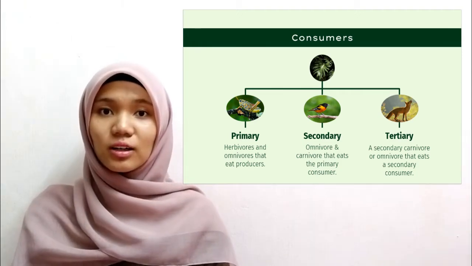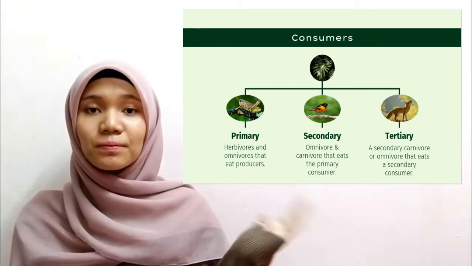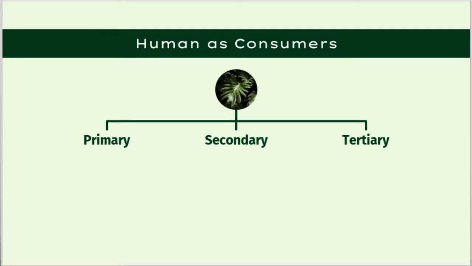Human as consumer. Where should we put ourselves? Human is an example of tertiary consumer. Humans are omnivores, meaning that we eat both plant and animal materials. If a person chooses to be a vegetarian or vegan, they would be classified as a primary consumer as they only eat plant material. By eating food such as chicken that only eats grain, a person would fill the role of secondary consumer. However, if the chicken is also able to eat insects, the person is a tertiary consumer.